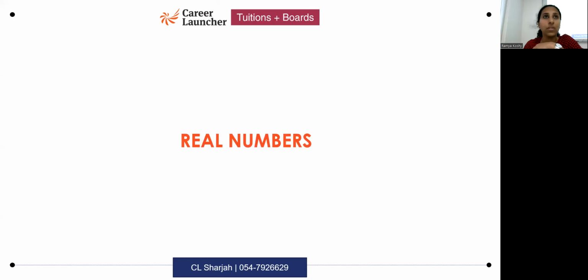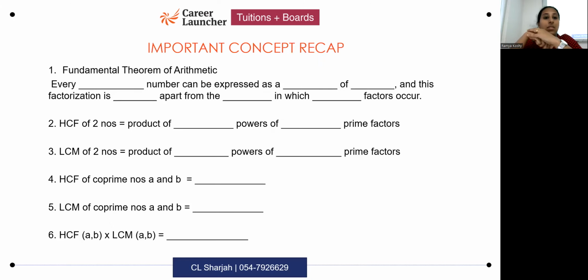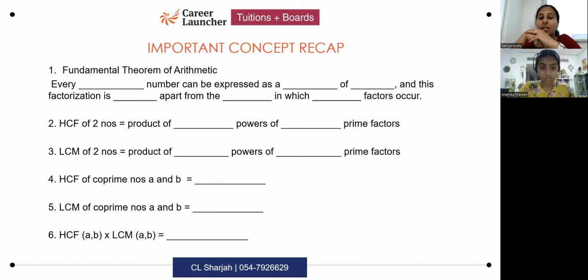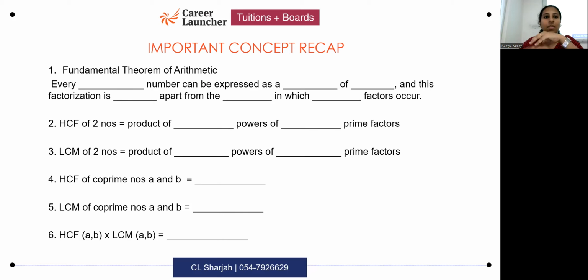So first, we're starting off with real numbers. Please, quickly, in a minute, try answering these questions in your notebook. First is the statement of the fundamental theorem of arithmetic. Just fill in the missing words and then try answering the remaining questions.